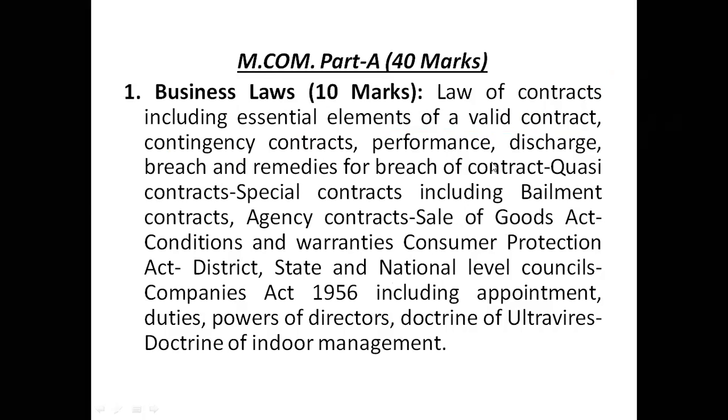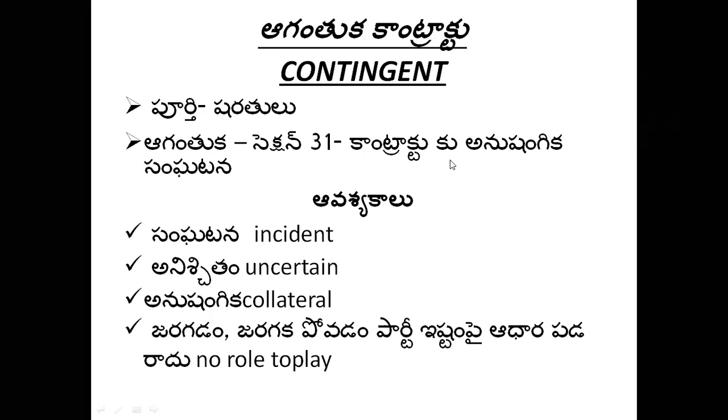Types of contracts we have seen, we have discussed with examples. And we will see what is a contract. Contingent contract. A contingent contract is that contract which is a contract to do or not to do something if some event collateral to such contract does or does not happen. First of all, I will explain it with an example, then you will be able to understand.